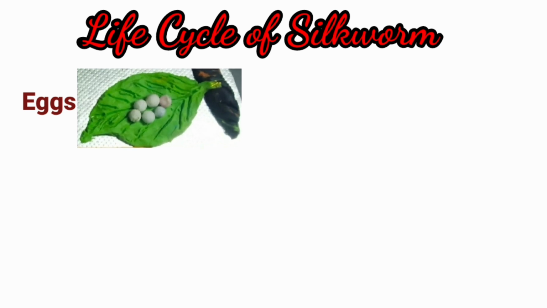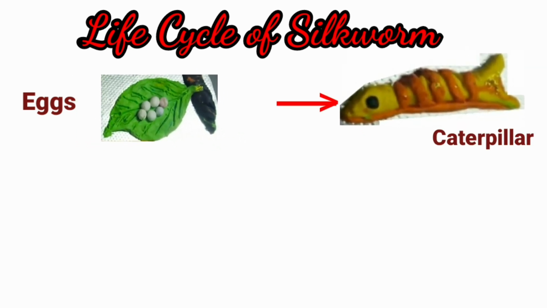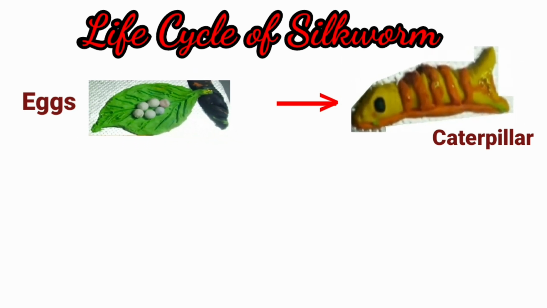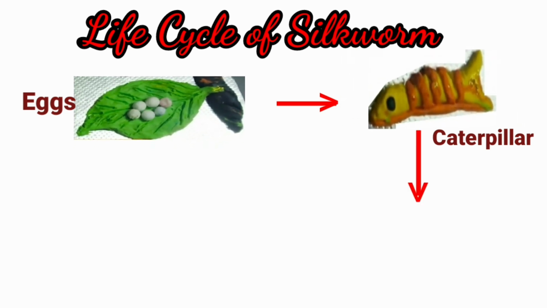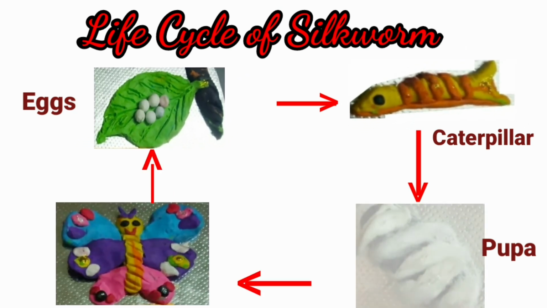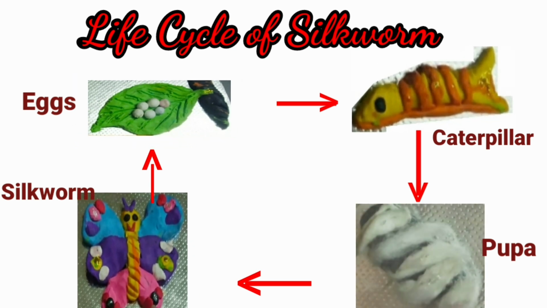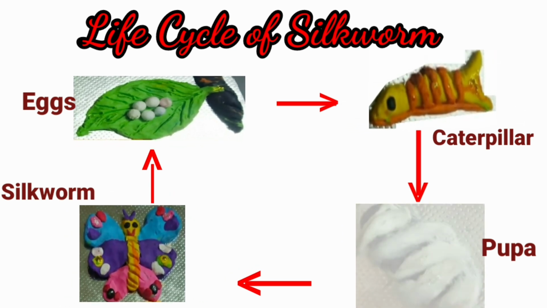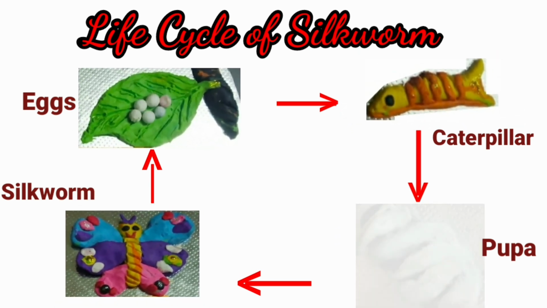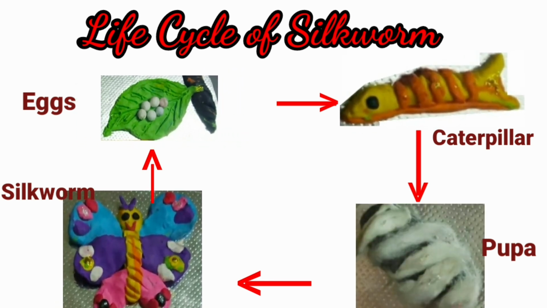The egg hatches into a very active larva called caterpillar, which changes into pupa, and finally an adult silkworm. Metamorphosis in silkworm thus involves four stages: egg, larva, pupa, and adult.